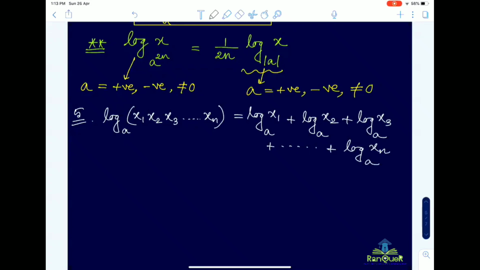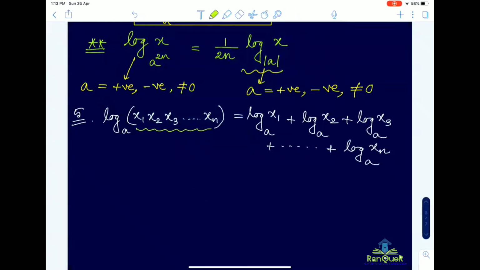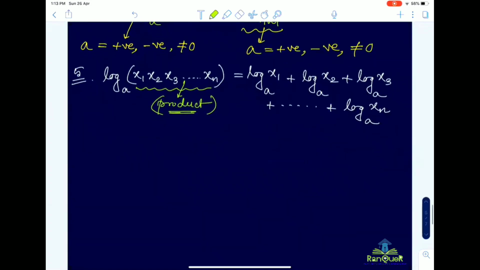So let us discuss this one. Remember, they are just the product of a few non-negative numbers, the product of real numbers.